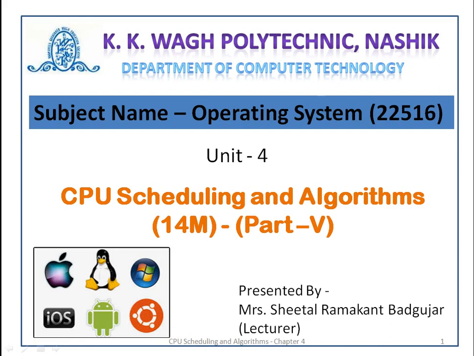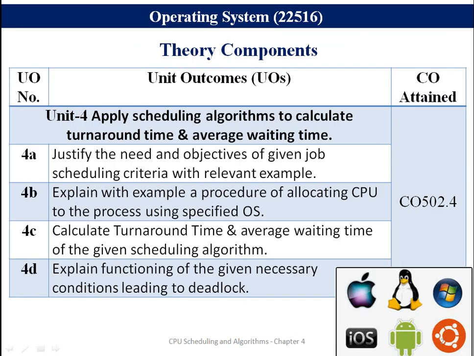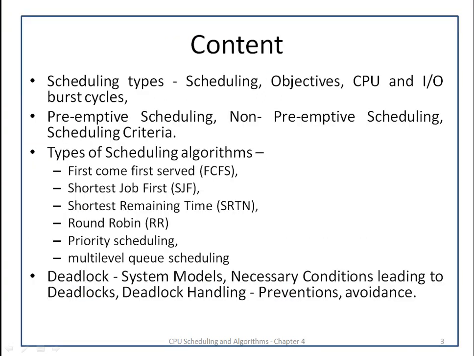Hello friends, our operating system subject has Unit 4, CPU Scheduling and Algorithm for 14 marks. Today we will see Part 5 of it. These are the course outcome and unit outcome of Unit 4 and these are the contents of Unit 4.